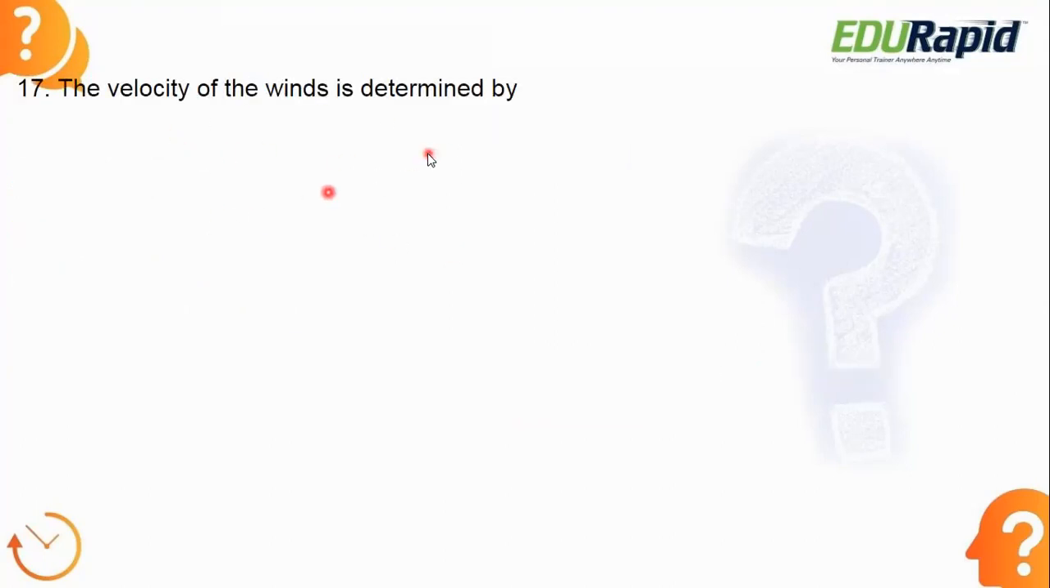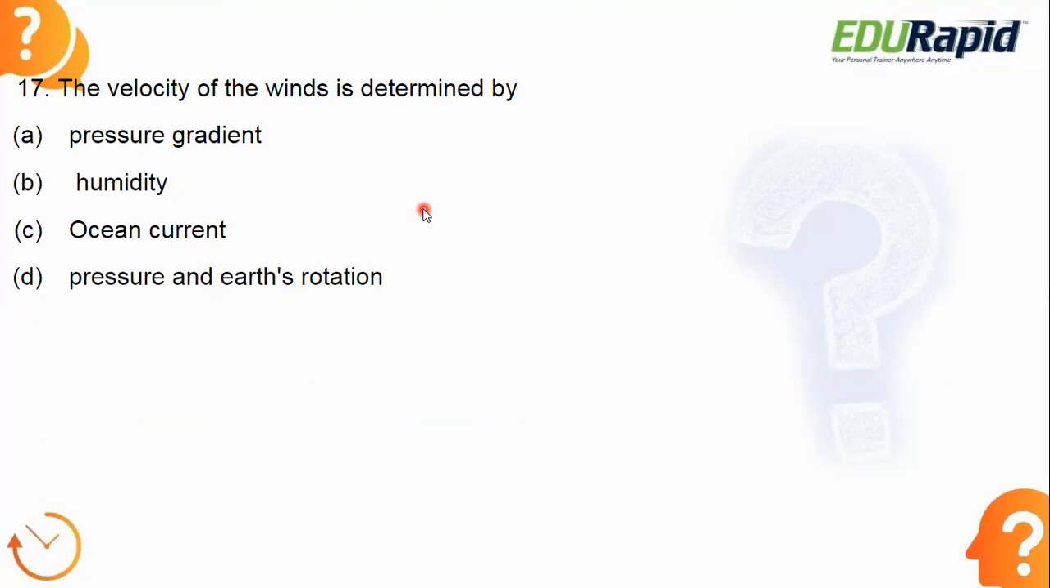The velocity of the wind is determined by which of the following factors? What is the answer? Let's see the answer. Answer is option A, pressure gradient. Pressure gradient is important to find out the velocity of the winds. So remember pressure gradient.